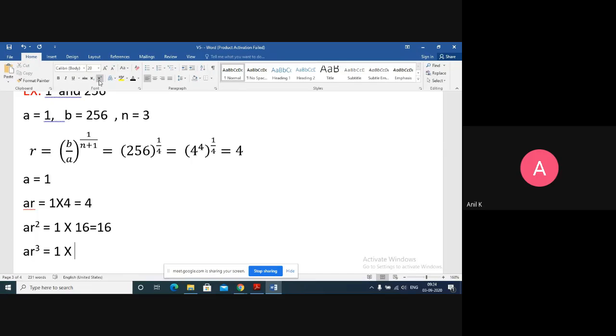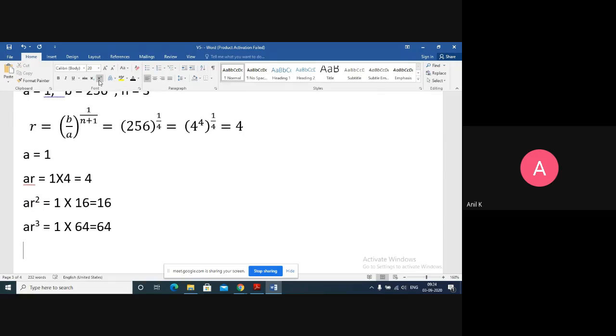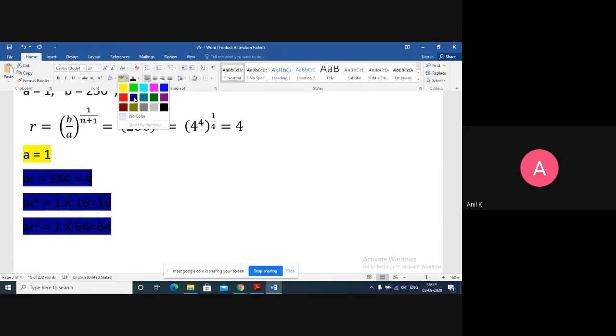R cube means 4 cube, and 4 cube is 64, which equals 64. I think I inserted 3 numbers. A is the given number, and these 3 numbers I inserted. What are the numbers I inserted? AR, AR square, AR cube. 3 numbers are done.